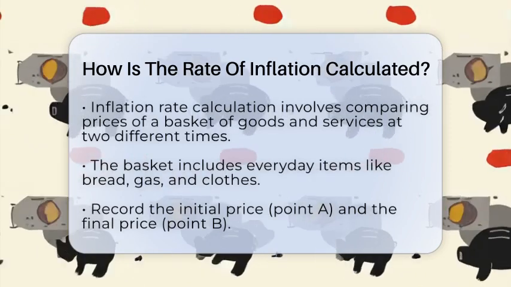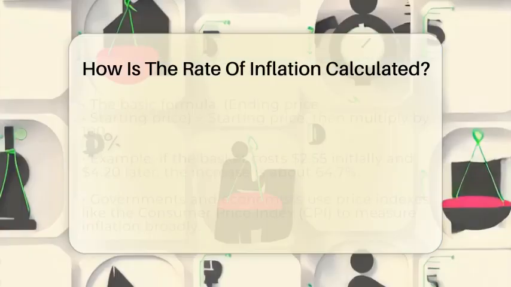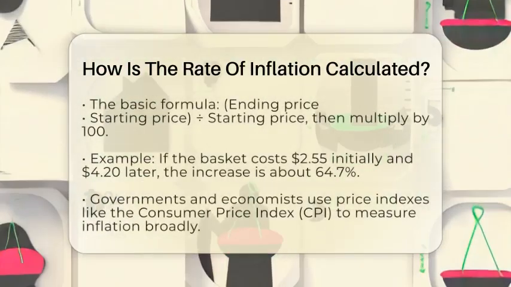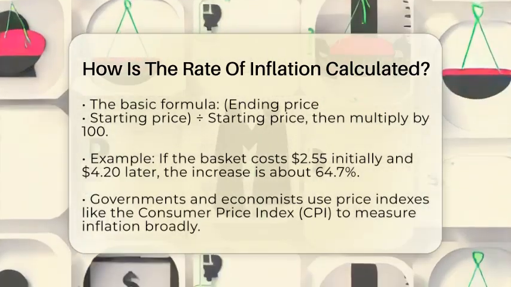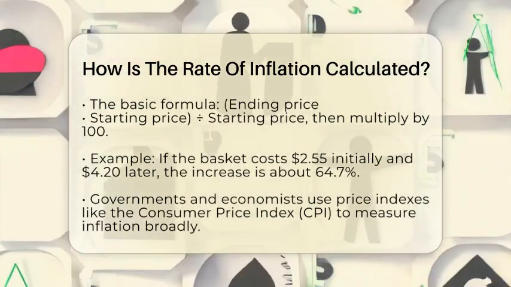The formula used is simple but powerful. Take the ending price, subtract the starting price, then divide that difference by the starting price. Finally, multiply the result by 100 to turn it into a percentage.